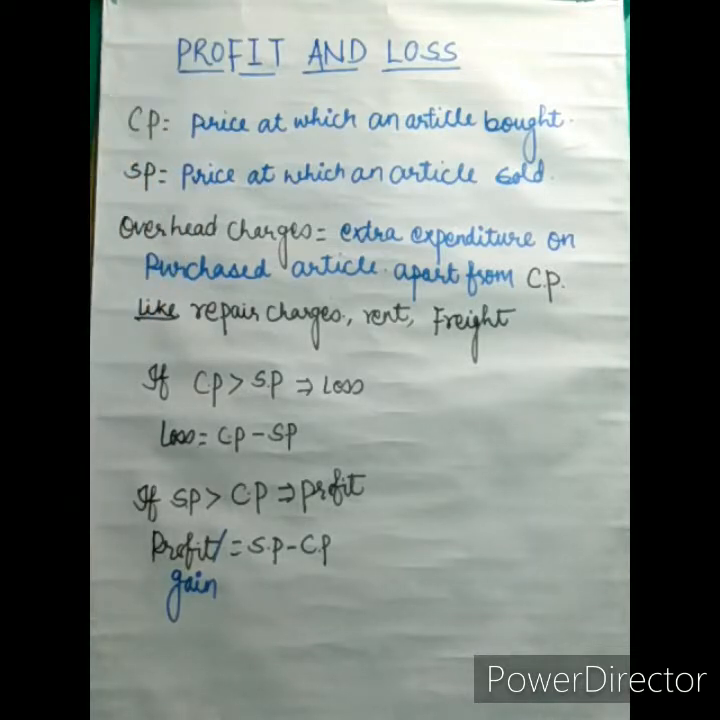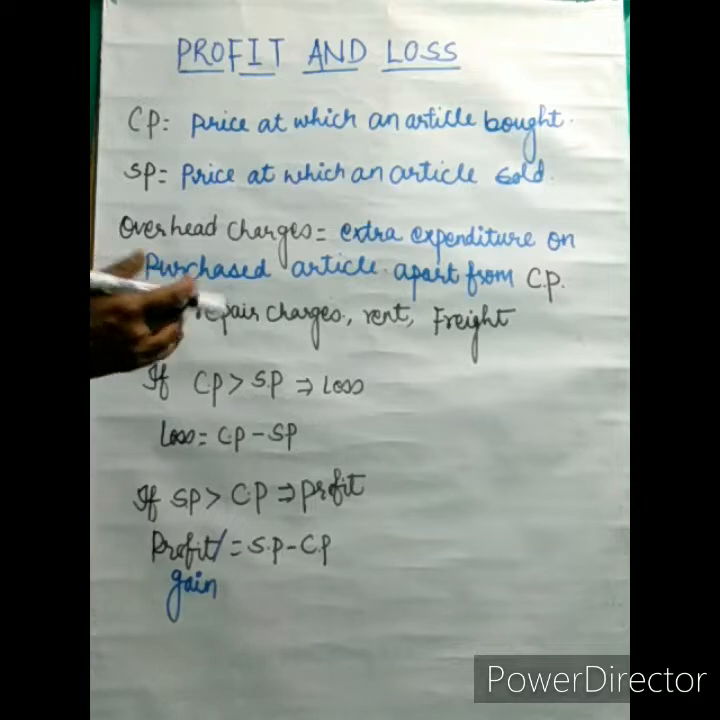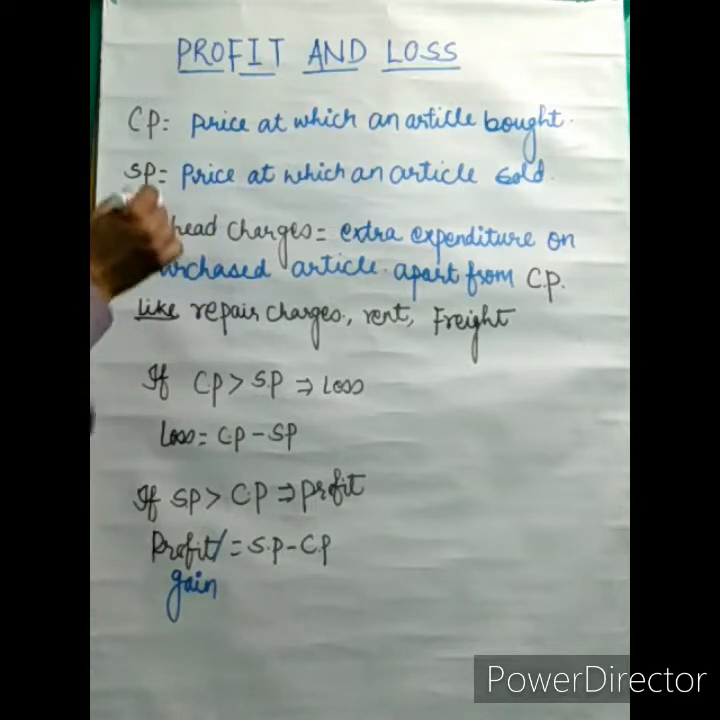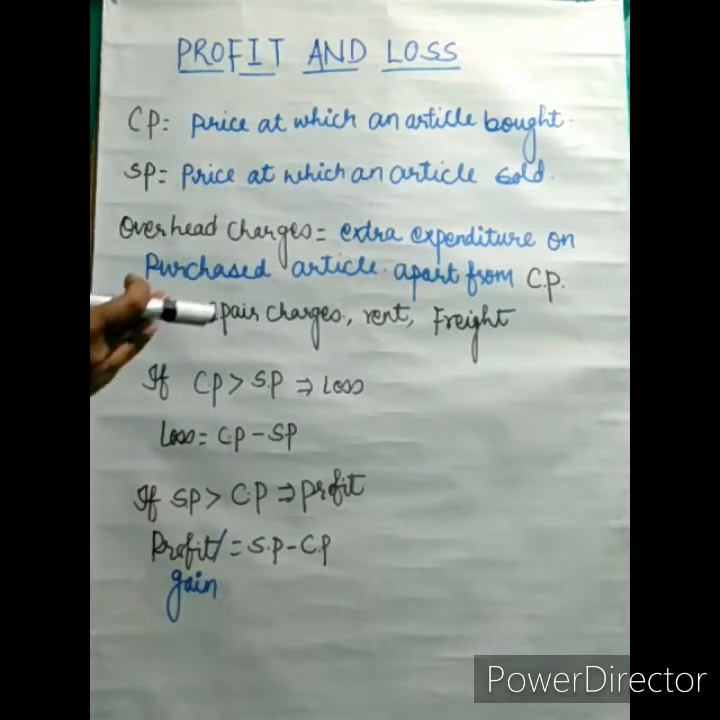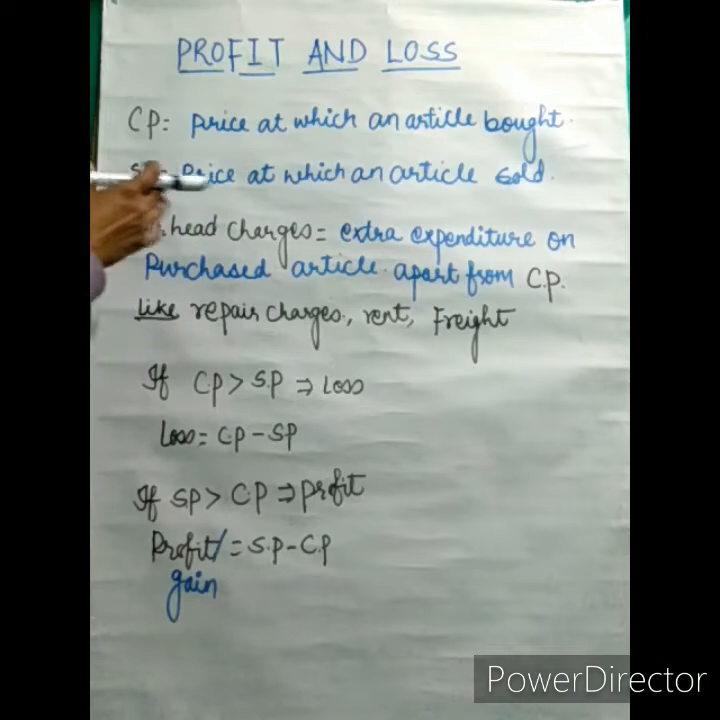But later the shopkeeper is going to sell it to you and you are going to buy that article, so that article's cost will become CP for you, and the shopkeeper is selling to you, so the price of the article becomes SP for him. Means the price at which an article is sold is called SP, and the price at which an article is bought is called CP.